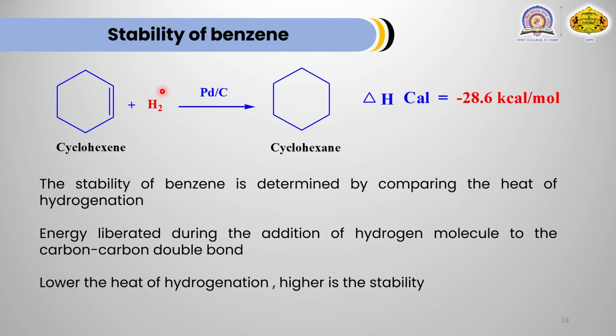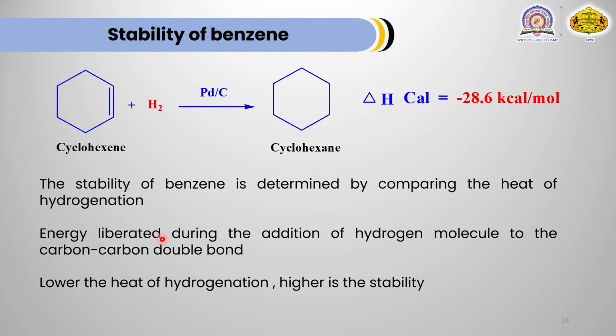If addition of hydrogen takes place using a catalyst, this is the catalytic reduction method. After addition of hydrogen, cyclohexane is obtained, and in this case minus 28.6 kilocalorie per mole is the heat evolved in this reaction.